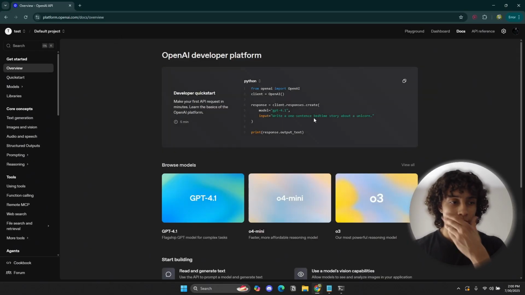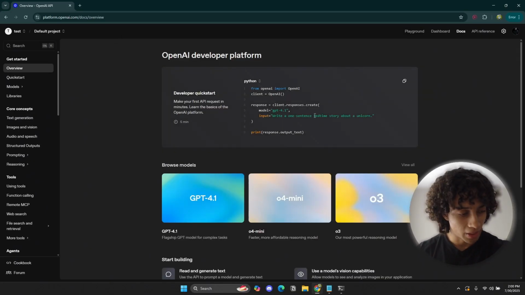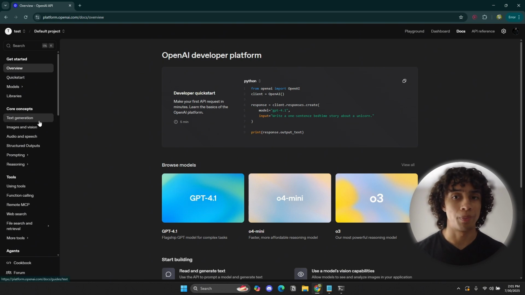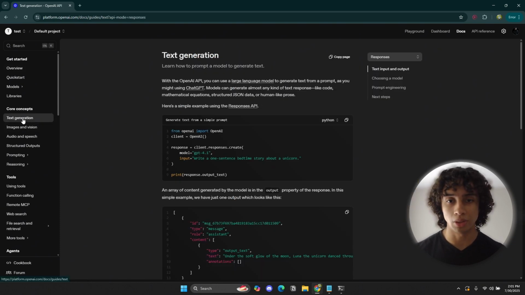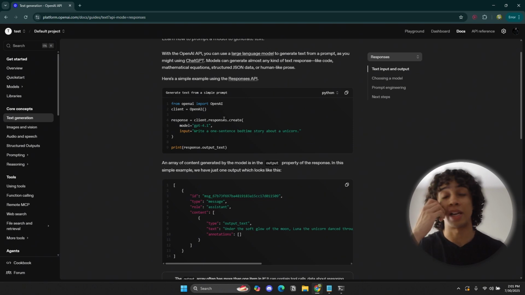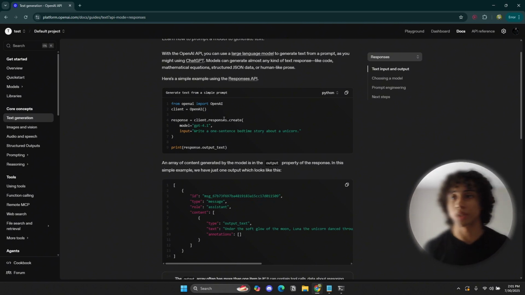Alright, before we talk about APIs, I want you to go to this page and read through the documentation. OpenAI in general has really good documentation. Specifically the text generation section, I suggest you take a look at that. It's really helpful. Again, these things are updating all the time, so who knows, this video might end up being outdated in the next month, because AI is constantly moving.